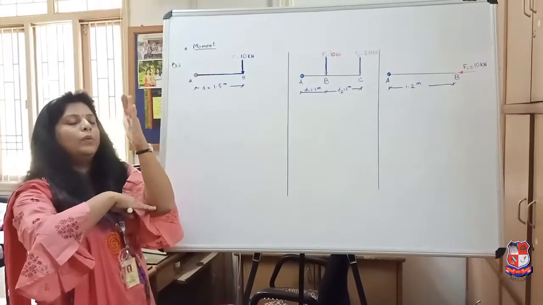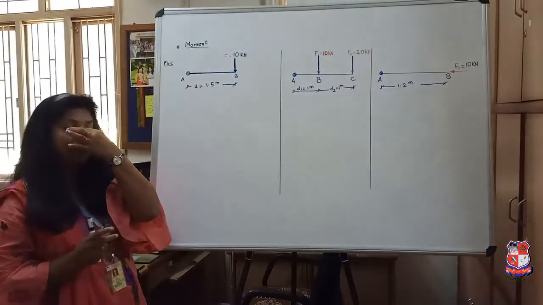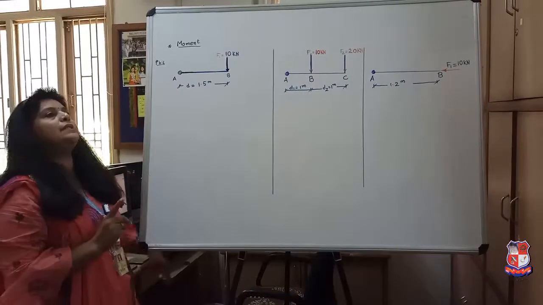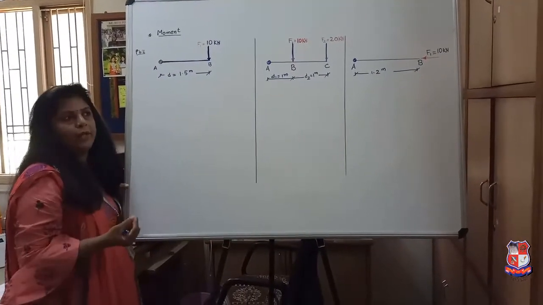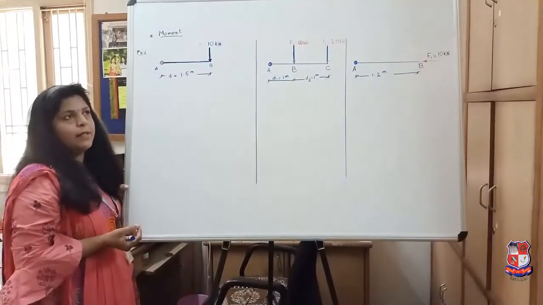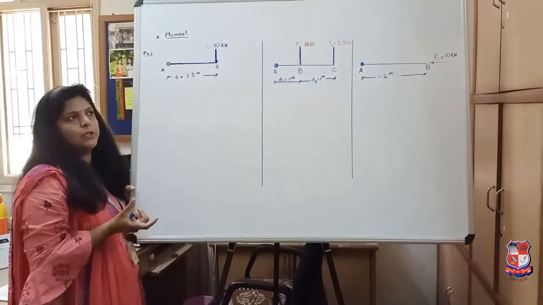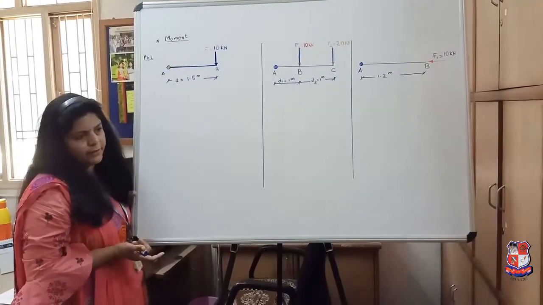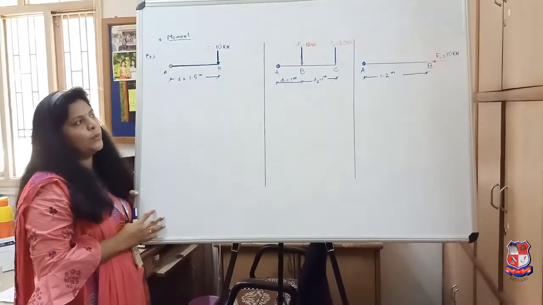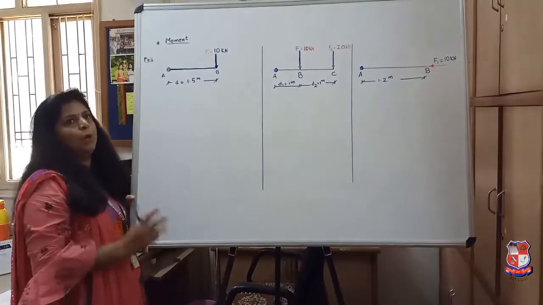Okay. Now, very important, the distance. So always the turning effect is produced at a pivot or at a point or at a pin, right? So distance will be measured with respect to the point where the moment is being calculated. So today what we are going to do is, we are going to study three problems.